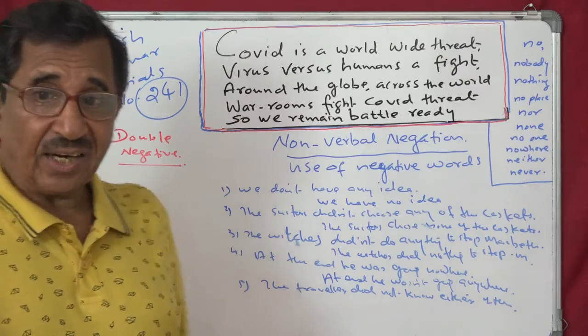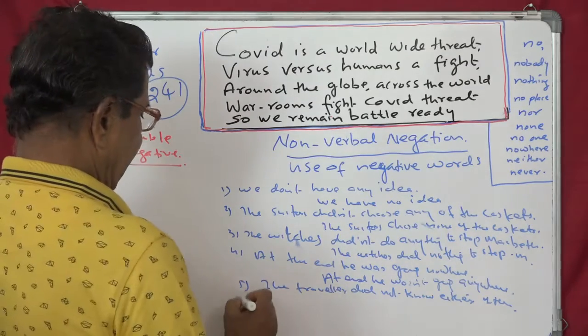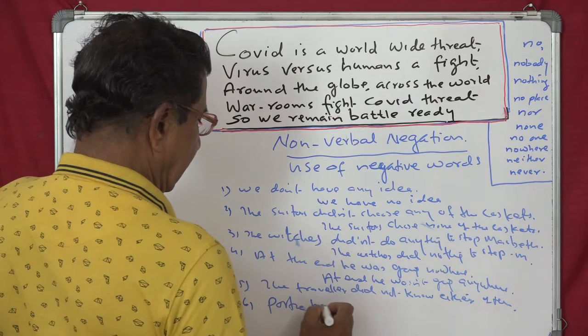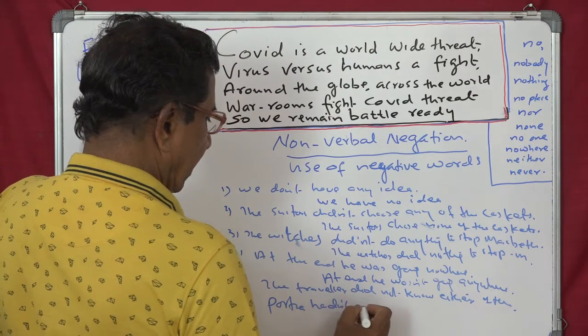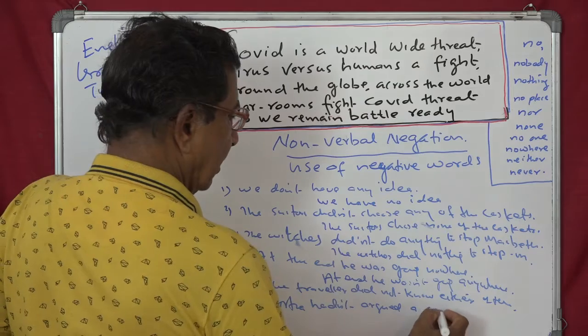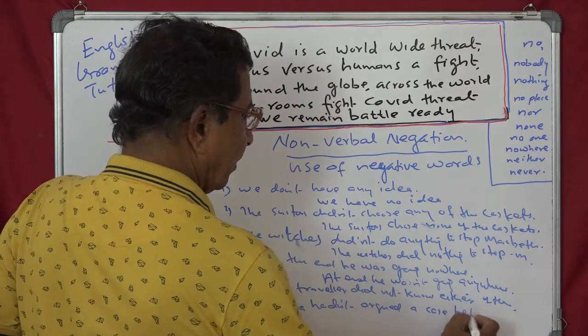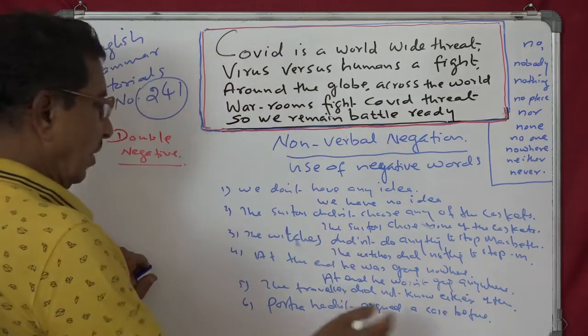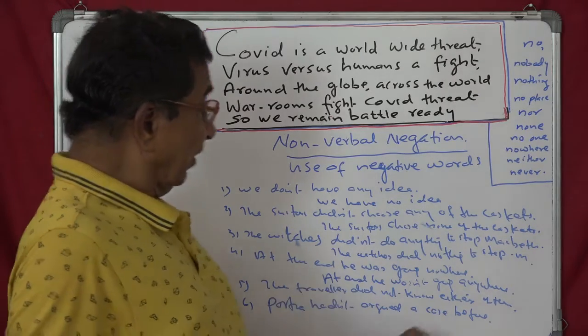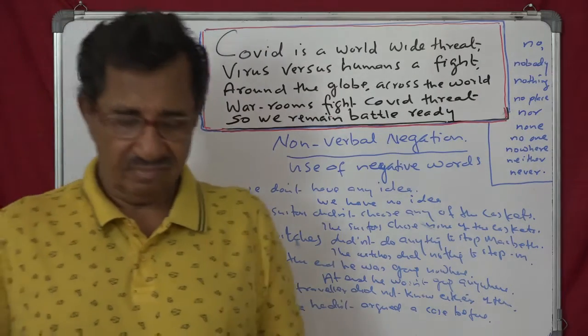Another one. Portia hadn't argued a case before. So that is verbal. Now, Portia had never argued a case before.